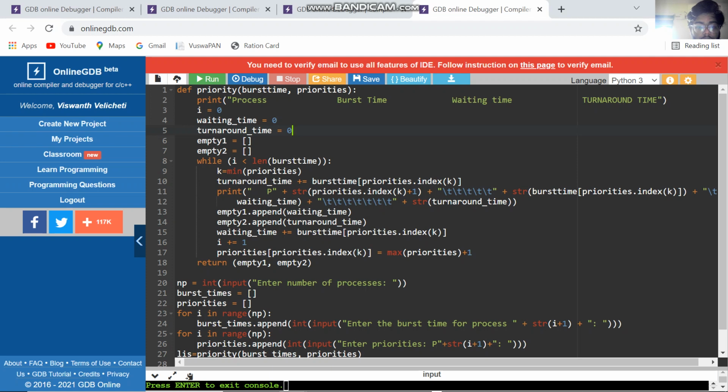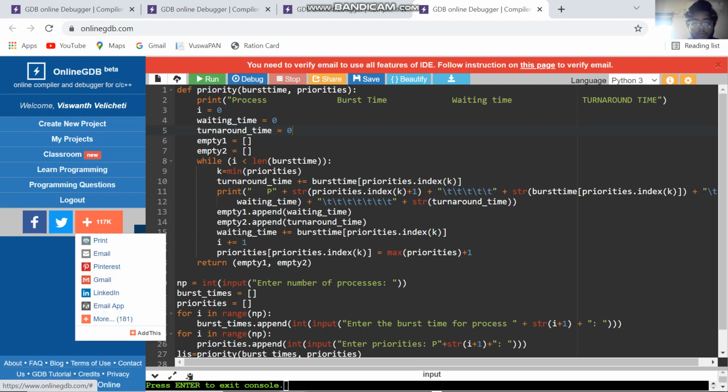The priority schedule is one of the most common scheduling algorithms in batch systems. So we are going to take def priority burst time comma priorities, print process, burst time, waiting time and turnaround time. Waiting time is equal to 0, turnaround time is equal to 0, MT1 is equal to brackets, MT2 is equal to brackets.